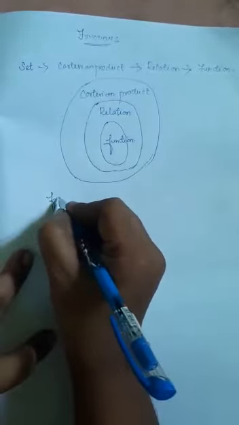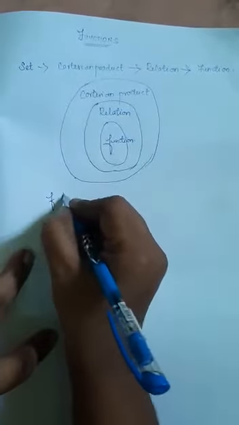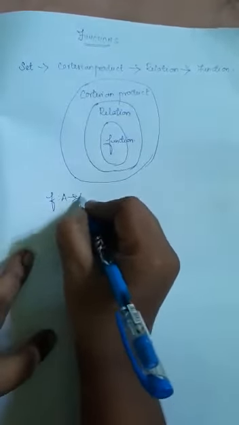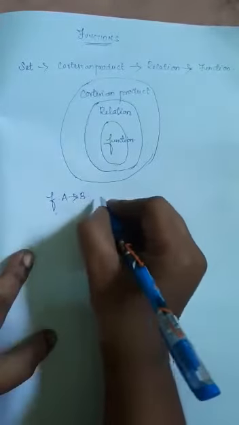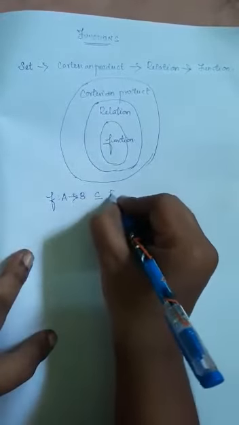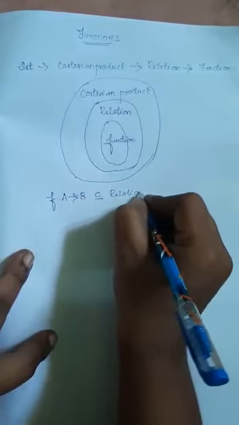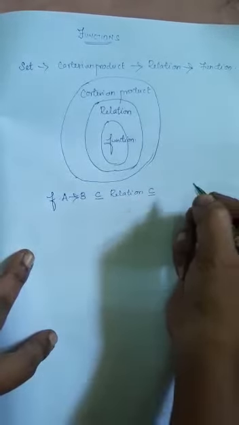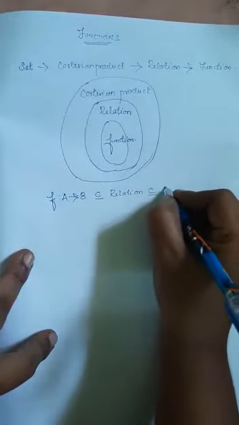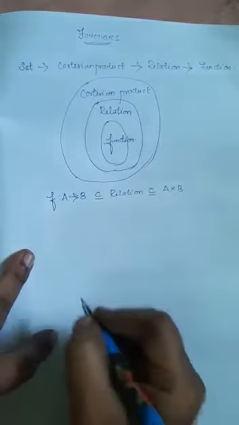This function is a subset of relation, and this relation is a subset of Cartesian product. We denote this function as f from a set A to the set B. It is a subset of the relation, and relation is a subset of the Cartesian product A cross B.